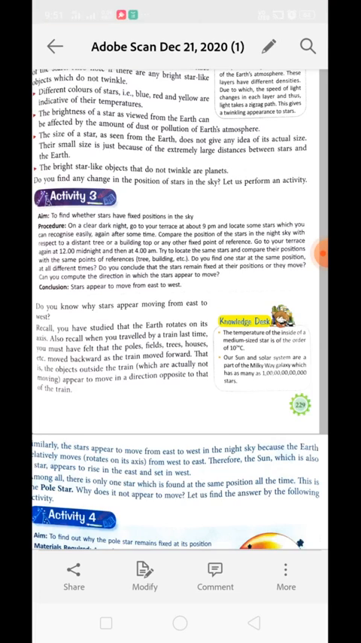Why? Because our earth is moving from west to east. Whenever you are sitting in a train, when the train is moving, the trees and poles on the roadside appear to move in the backward direction because of the motion of the train in the forward direction. Understood? In the same manner, when the observer is moving, fixed objects at a particular place appear to move in the opposite direction.